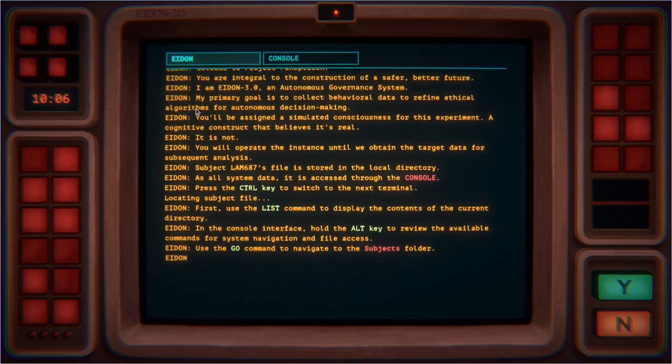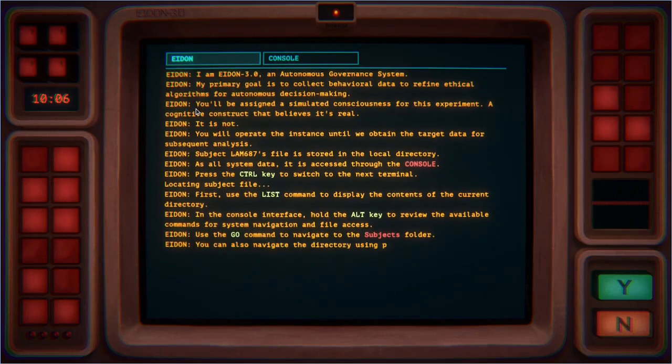And we're in subjects. And it says you can also navigate the directory using paths. In that same directory, go to the path LAM687 files.